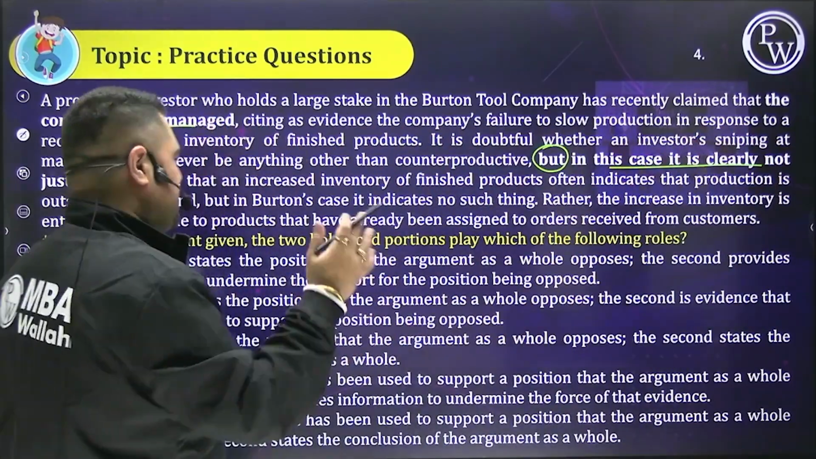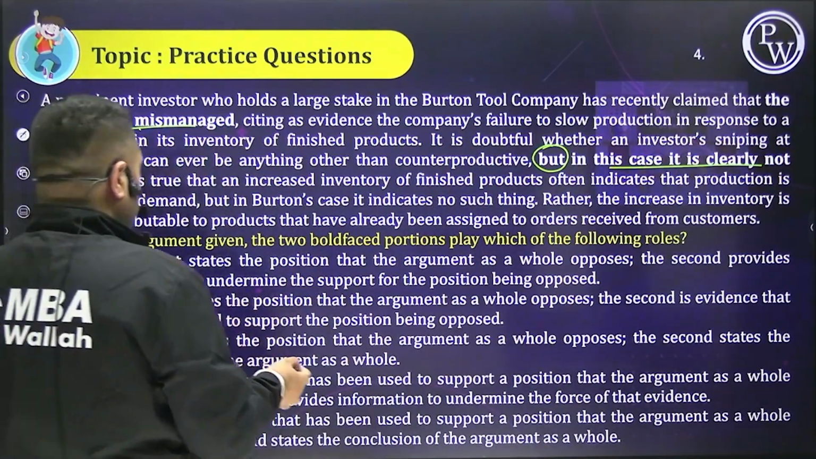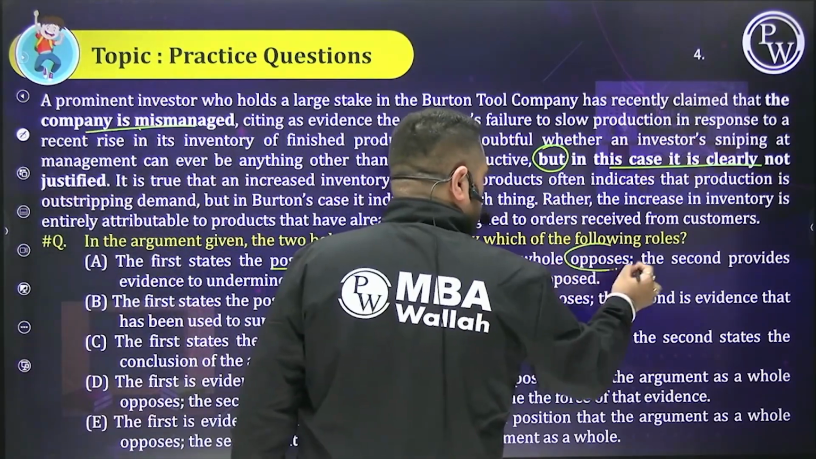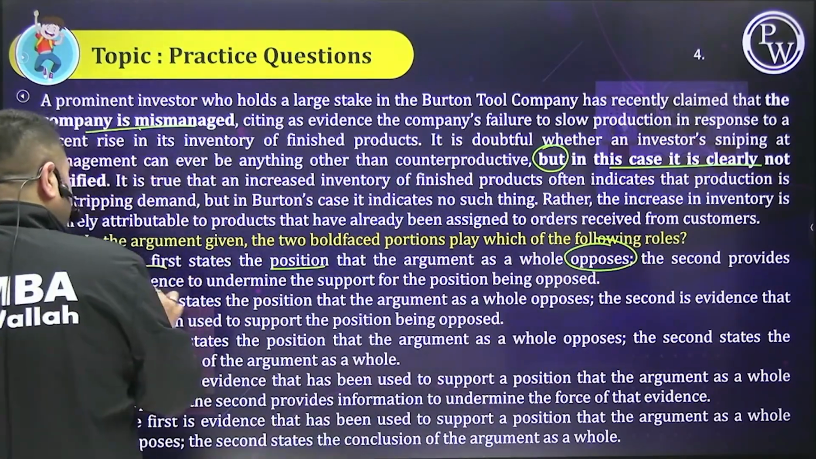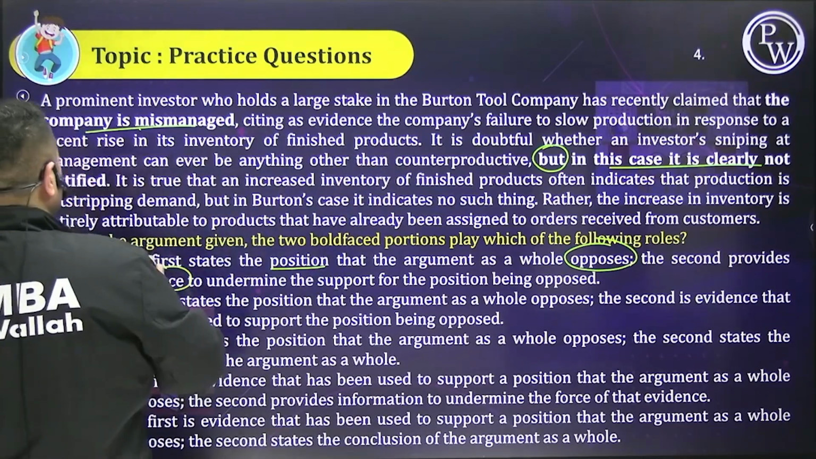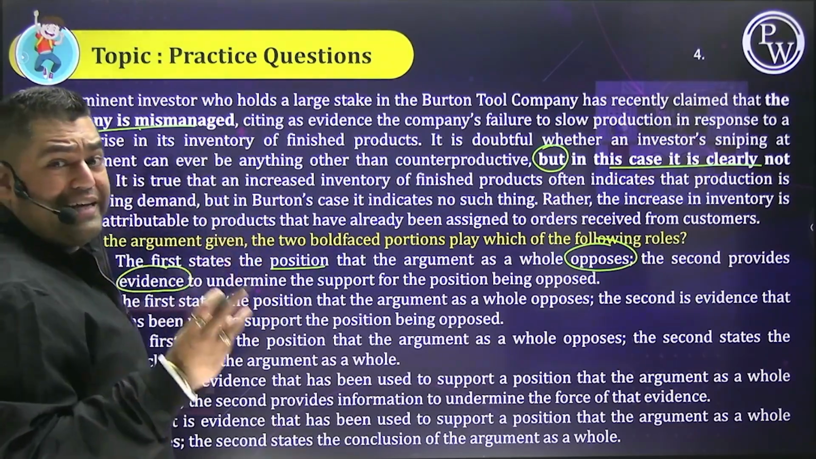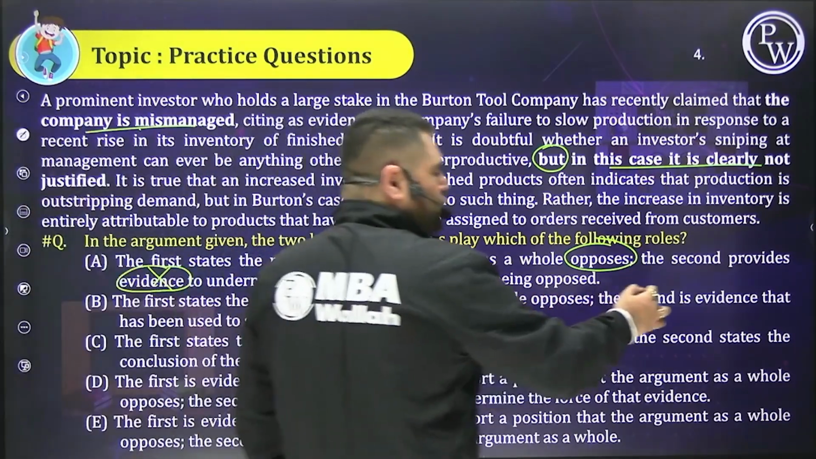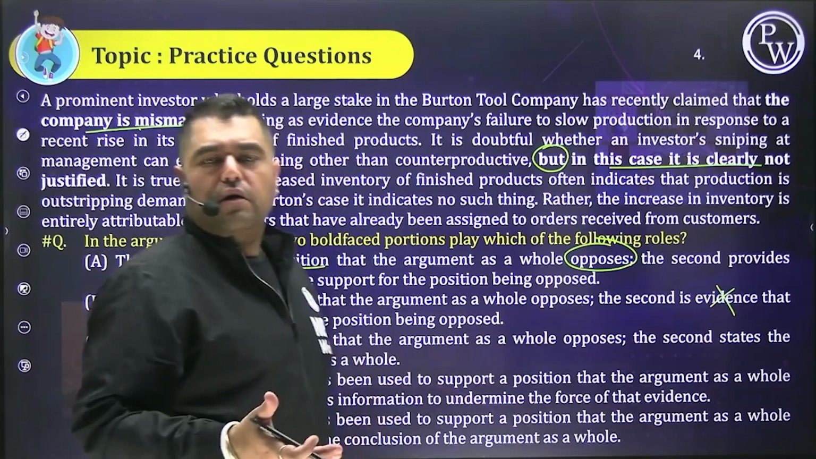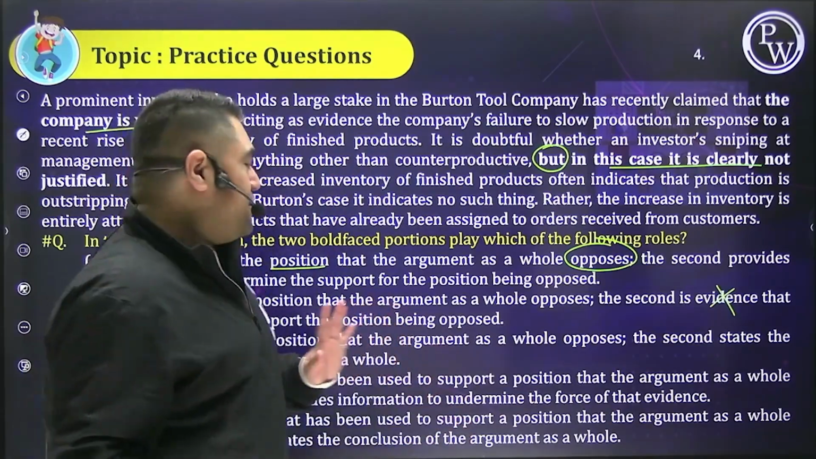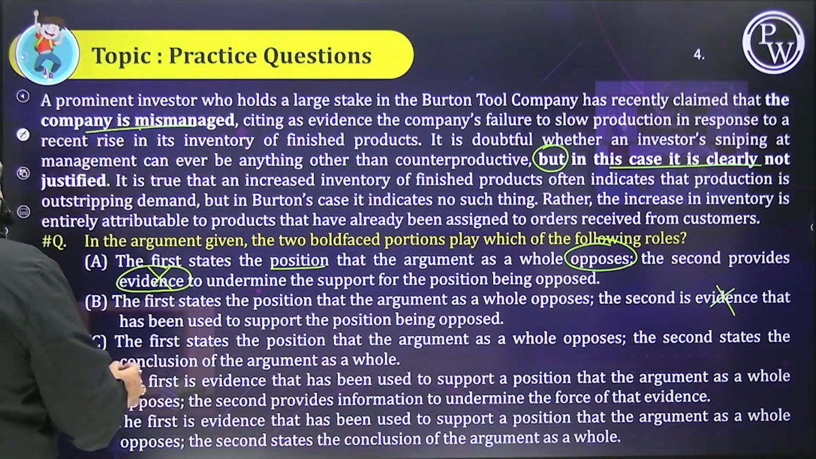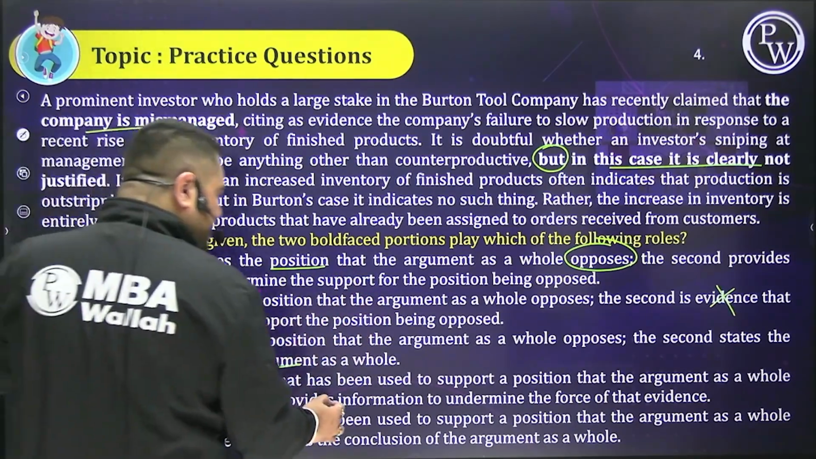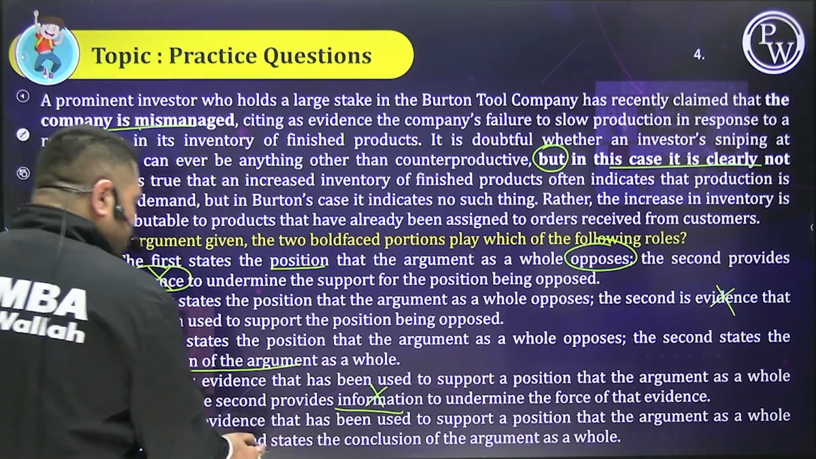ठीक है, magic. So people, now if you say the first states the position that the argument as a whole opposes, fair. Second provides evidence. बेटा ये जो है it is not justified is evidence, matlab details and proof. It is not evidence. So people, second is evidence. No, it is evidence, matlab ki you have to prove it. We are just saying it is not justified, so it is not evidence. Second states the conclusion of the argument. Fair enough. The second provides info, doesn't provide, and second states the conclusion.